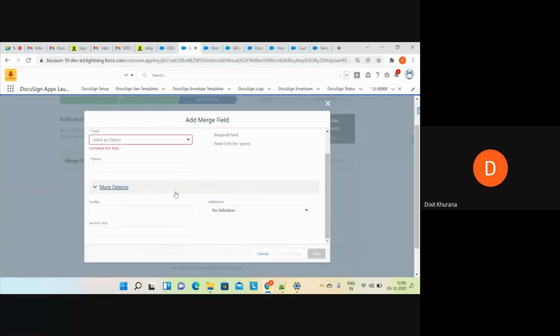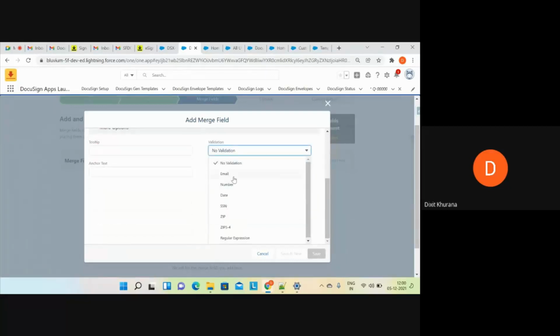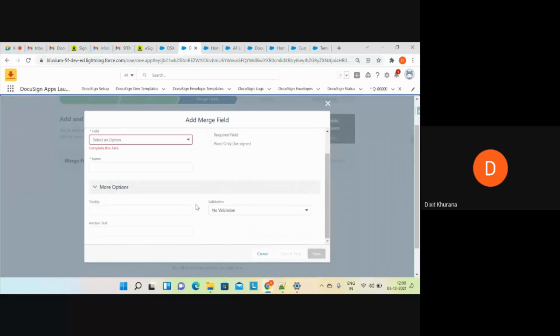So you can use this merge field feature as well if you want to apply any validation on your field type, which is email or a number or a date or something like that, or any regular expression. You can choose that as well.